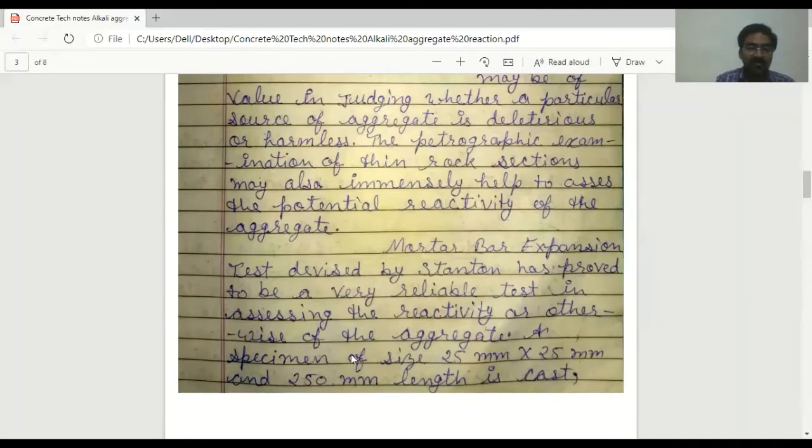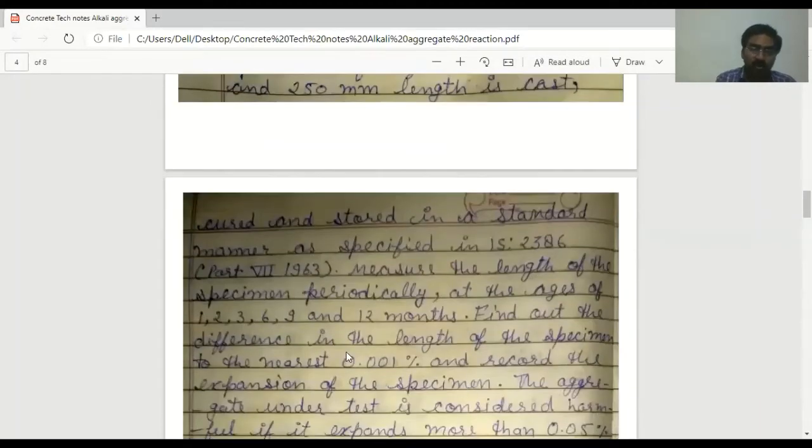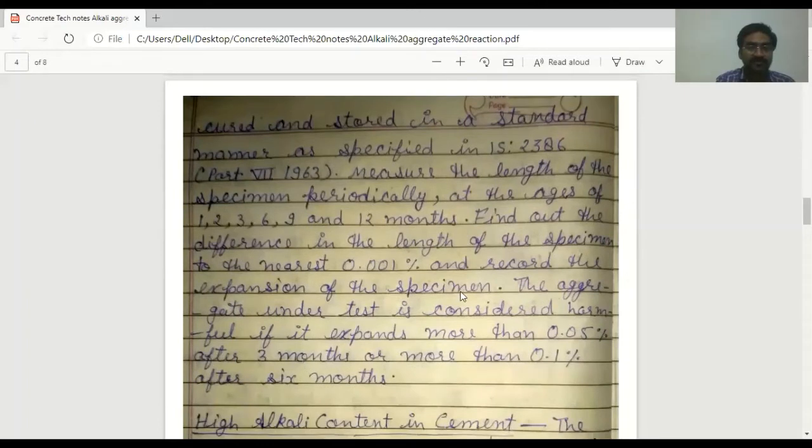In the test, a specimen of size 25 mm by 25 mm and 250 mm length of concrete is cast, cured and stored in a standard manner as specified in IS 2386 part 8, 1963. Measure the length of the specimen periodically at the ages of 1 month, 2 months, 3, 6, 9 and 12 months. Find out the difference in the length of the specimen to the nearest 0.001% and record the expansion of the specimen.